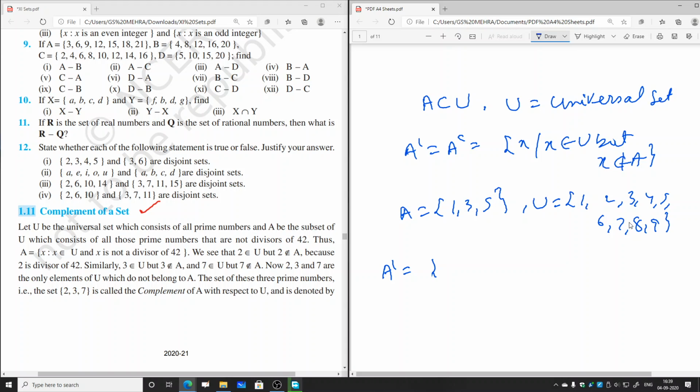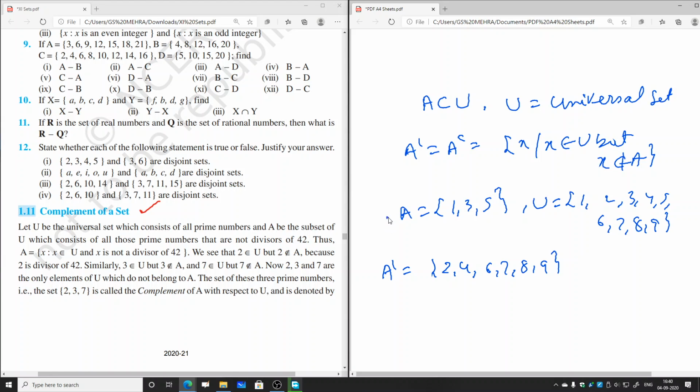Other than this, whatever elements in set U are there, that we will write as the set A complement. So what elements will we write? 2, then 1 has been removed, 3 has been removed, and also 5 has been removed. So 2 will be remaining, then 4, and then 6, 7, 8, 9. So this will be A complement.